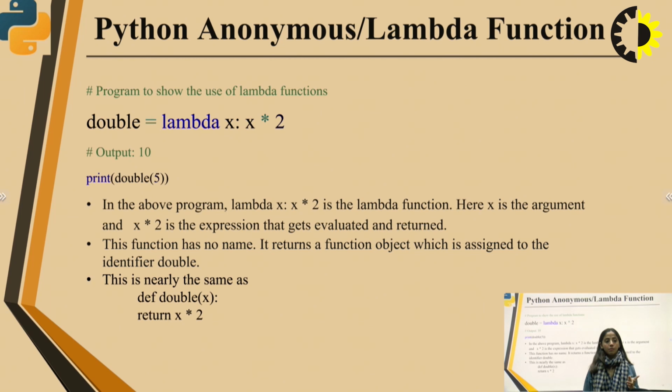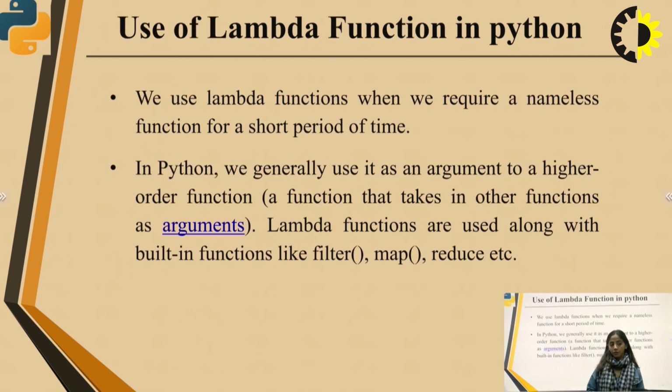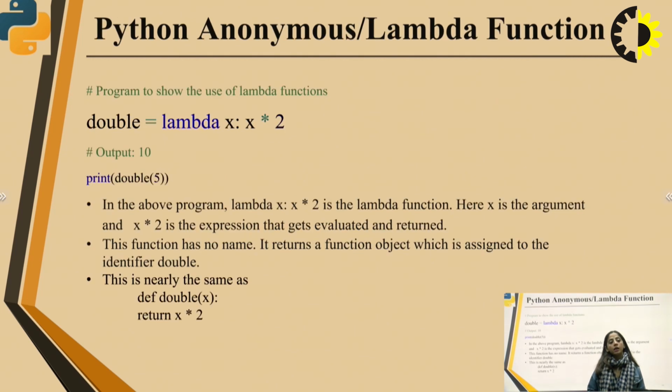This is an example to show the use of lambda functions. double equals lambda x: x * 2. Now the output should be 10 when the function is called by passing the value 5. In the above program, lambda x: x * 2 is the lambda function. Here x is the argument and x * 2 is the expression that gets evaluated and returned.